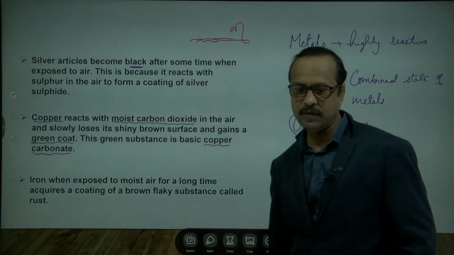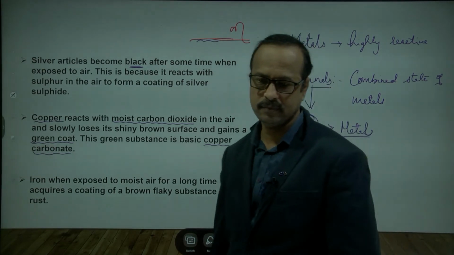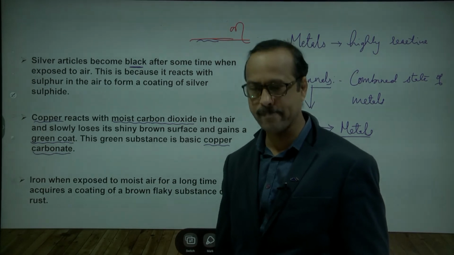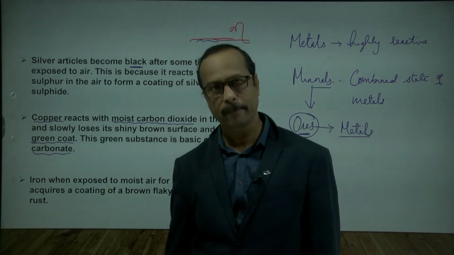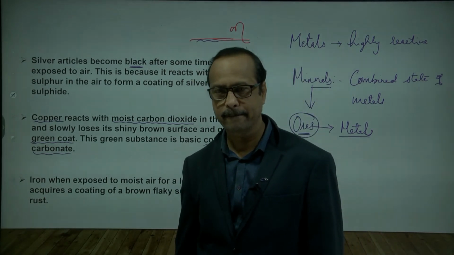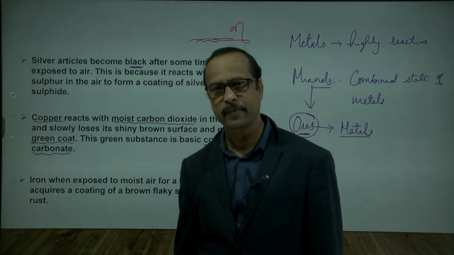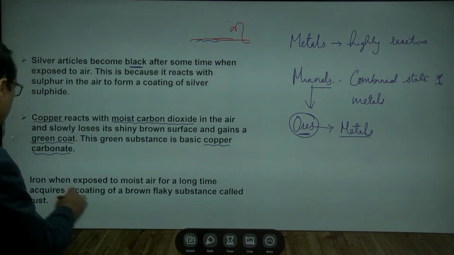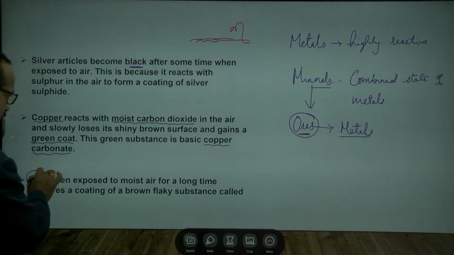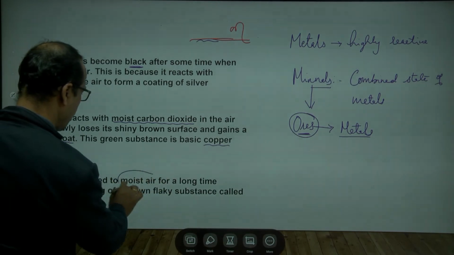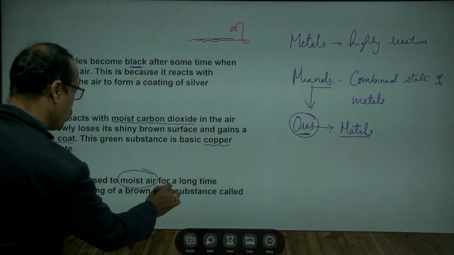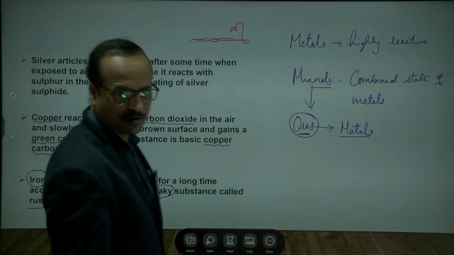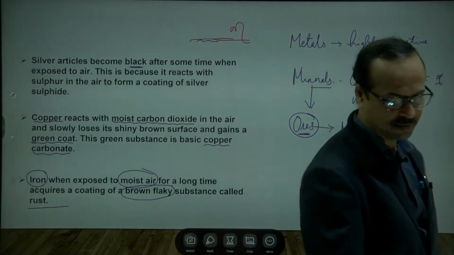Completed? Once read. Copper, when exposed for a long time in air, reacts with moist carbon dioxide to form a green coating of copper carbonate. Very good boy. Now write a similar third sentence using iron: iron, moist air, brown coating, rust. Using these same words, write the same sentence.